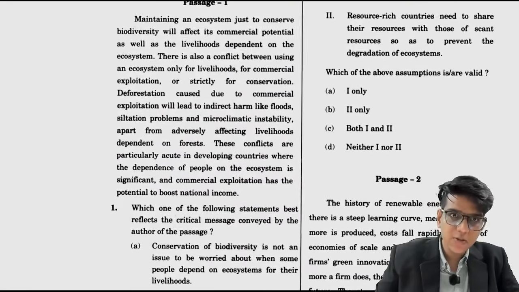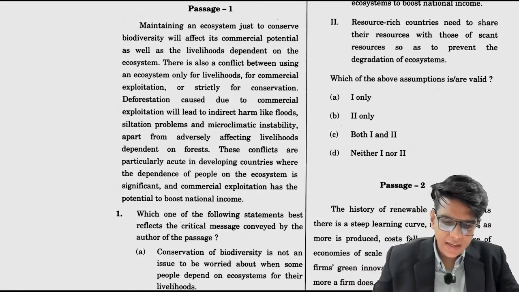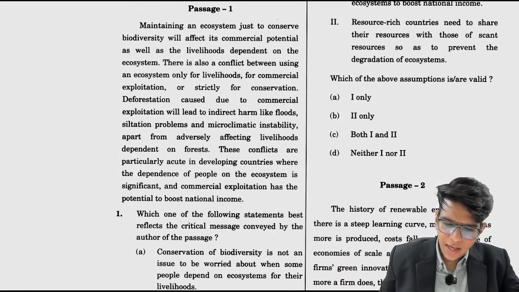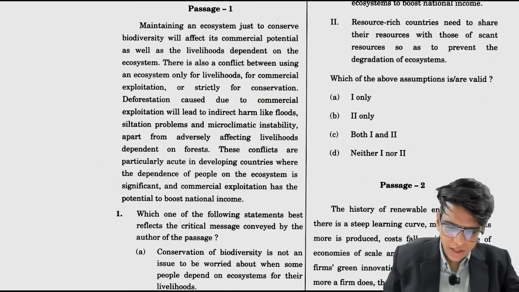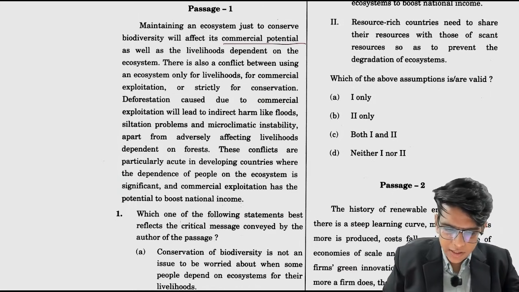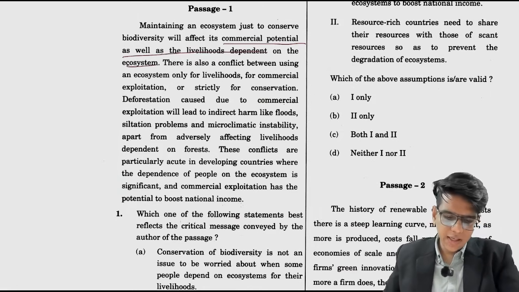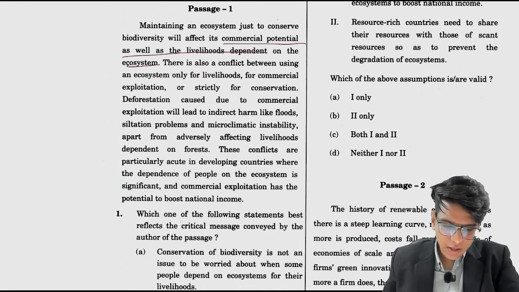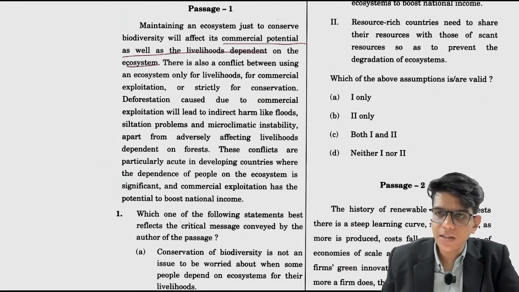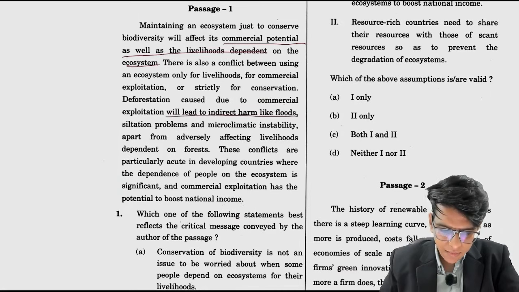So if you see, the first question is this: maintaining an ecosystem just to conserve biodiversity will affect its commercial potential as well as the livelihoods dependent on the ecosystem. There is also a conflict between using an ecosystem only for livelihood, for commercial exploitation, or strictly for conservation. Deforestation caused due to commercial exploitation will lead to indirect harm like floods, siltation problems and microclimatic instability, apart from adversely affecting livelihoods dependent on the forest.